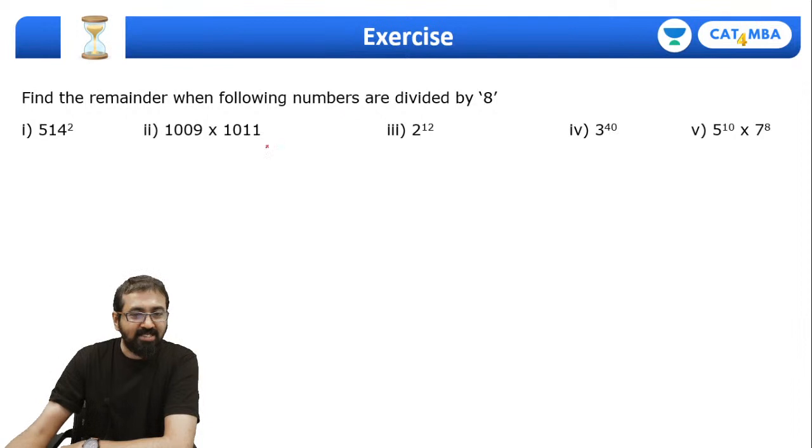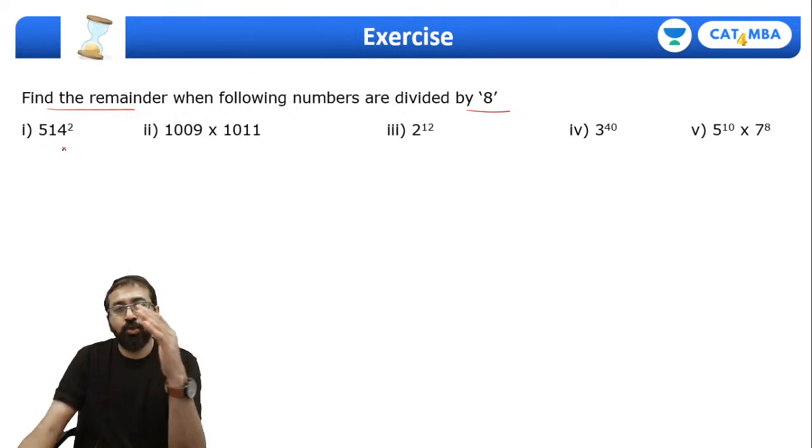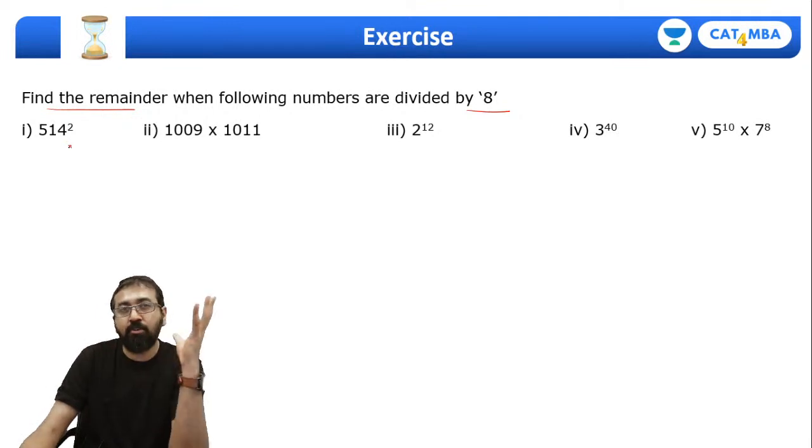Okay, so guys, some really easy questions. Find the remainder when the following numbers are divided by 8. So of course, 514 divided by 8. What is the remainder when 514 is divided by 8? You know 512 is some power of 2, so it's completely divisible by 8. So 514 divided by 8, remainder is 2. So what is 2 square? 2 square is 4, so the remainder is 4 over here.